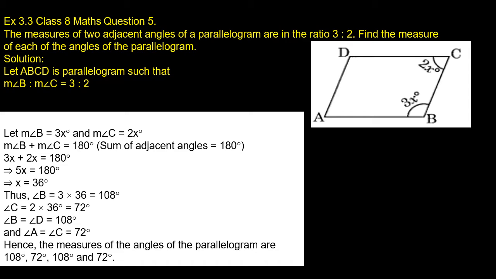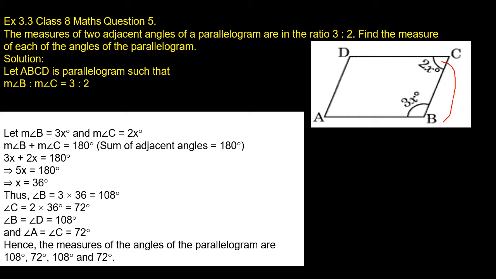Children, you know the sum of the adjacent angles is always equal to 180 degree in a parallelogram. So 3x plus 2x is 5x, which is equal to 180 degree.